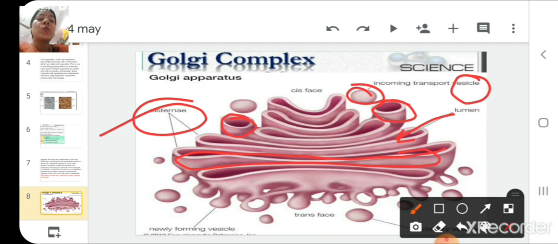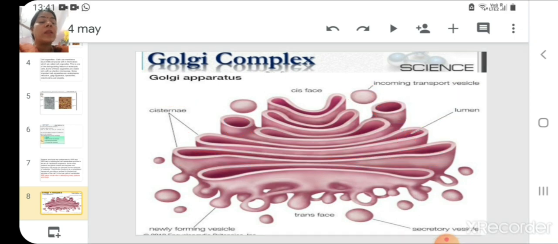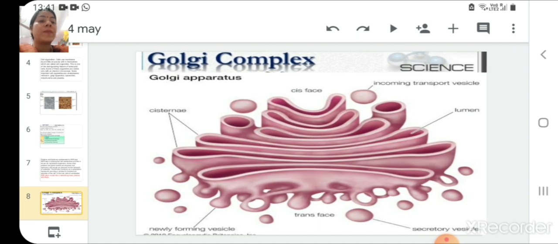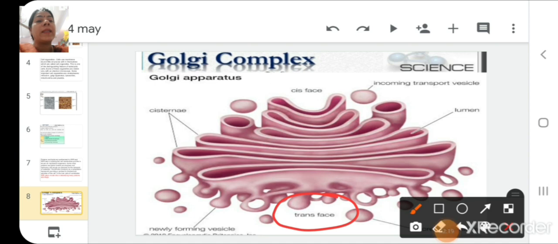And it has two faces. The face which is towards the nucleus is the trans face. Here it is the trans face, and this is the cis face. So the two different sides of the Golgi complex have two different names, that is trans face and cis face.